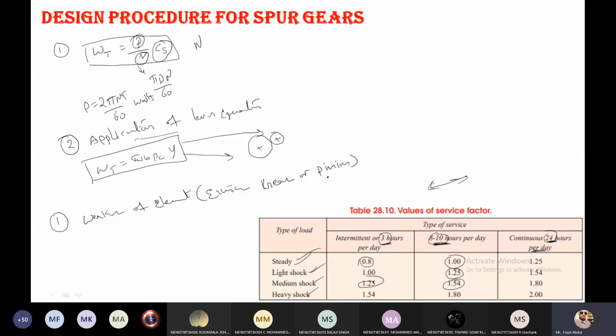Either it may be gear or pinion, we don't know, but whichever you find weaker, apply the equation to that element.